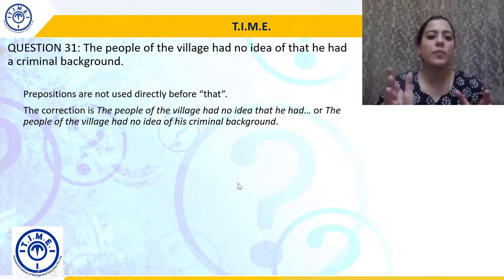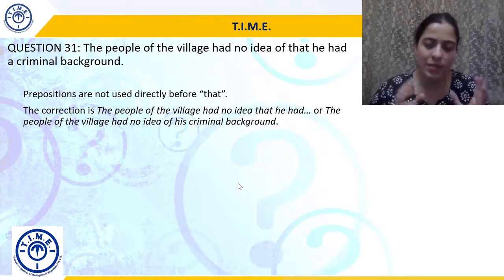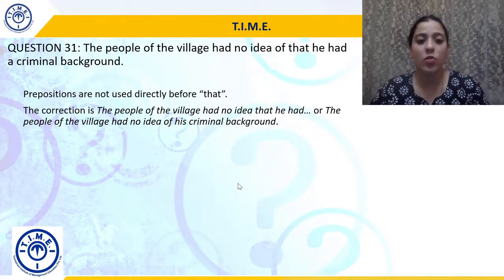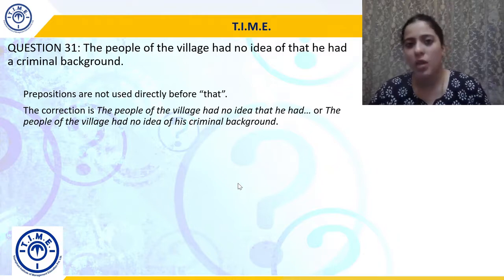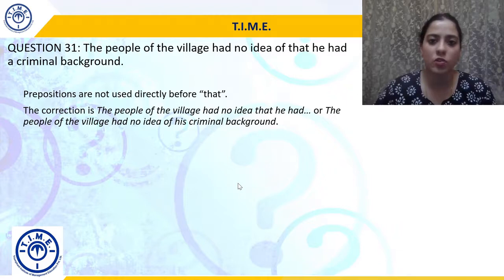So कभी भी हम preposition को directly that के पहले use नहीं करेंगे. There are two ways. One, if we retain that, the sentence will become the people of the village had no idea that he had a criminal background. ये तब होगा जब हम that को retain कर रहे हैं. और अगर हम that को हटा दें, the people of the village had no idea of his criminal background. So there are two ways again of solving question 31. I hope this is understood.